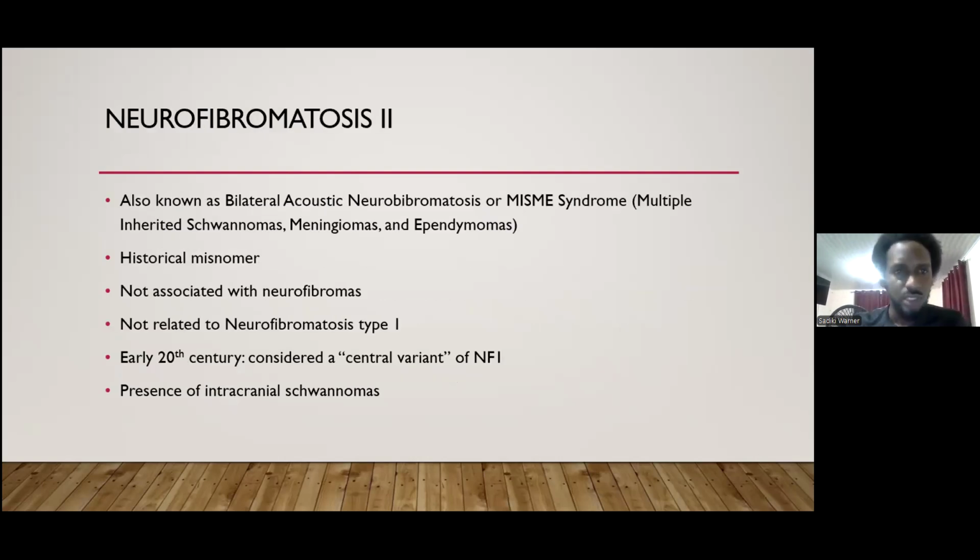So next we look at neurofibromatosis type 2, which is also known as bilateral acoustic neurofibromatosis or MISME syndrome, in which there are multiple inherited schwannomas, meningiomas, and ependymomas. Now, this is a historical misnomer. It's usually not associated with neurofibromas at all, and it's not related to neurofibromatosis type 1. In the early 20th century, it was considered a central variant of neurofibromatosis, where NF1 was thought to be peripheral. And NF2 is usually characterized by the presence of intracranial schwannomas.